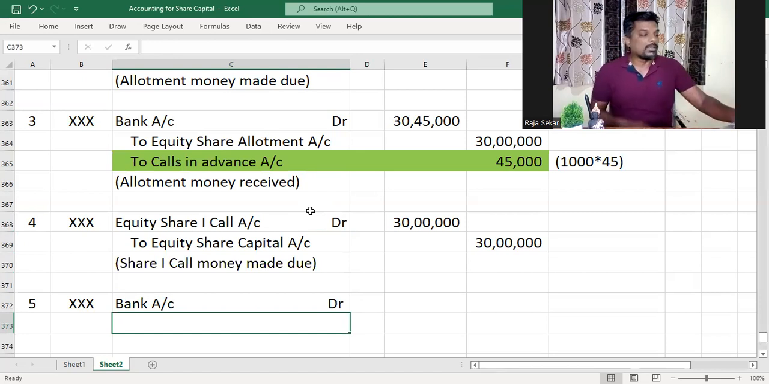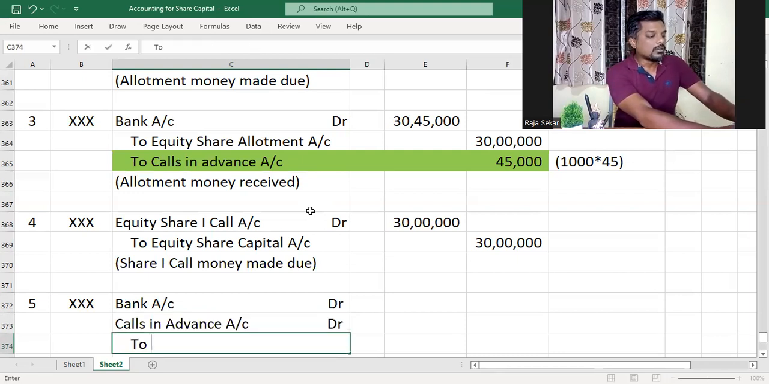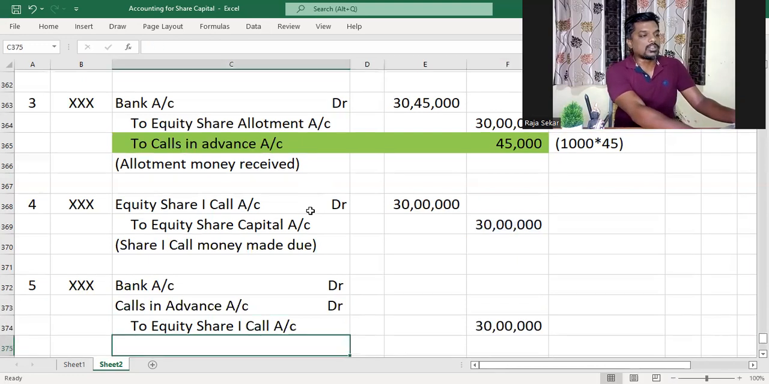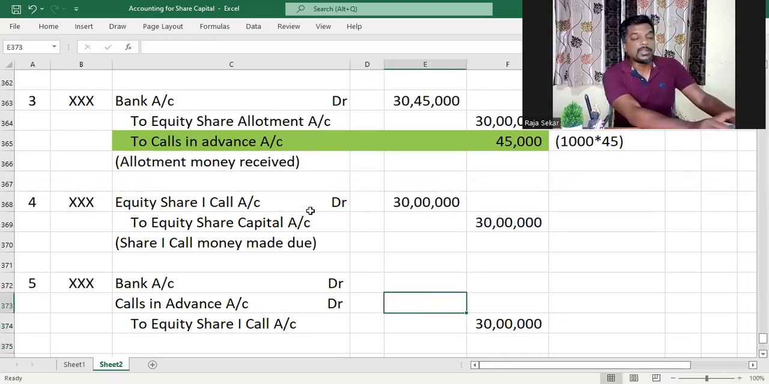So we are reducing liability, and therefore when liability reduces, it will be debited. So calls in advance account debit to equity share first call account. Equity share first call will be credited with the full amount that we made due. Calls in advance will be debited with what amount?